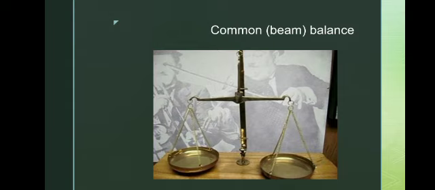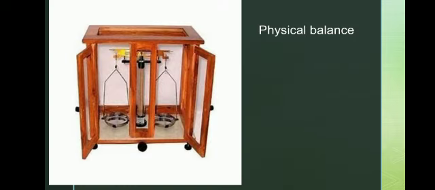How does it measure? We use standard weights: 5 gram, 10 gram, 20 gram, 50 gram, 100 gram, 200 gram, 500 gram, 1 kg, 2 kg, 5 kg. Standard weights are kept on one side of the balance, and on the other side we measure the unknown weight object. For example, when measuring sugar, we measure until both sides are equal.